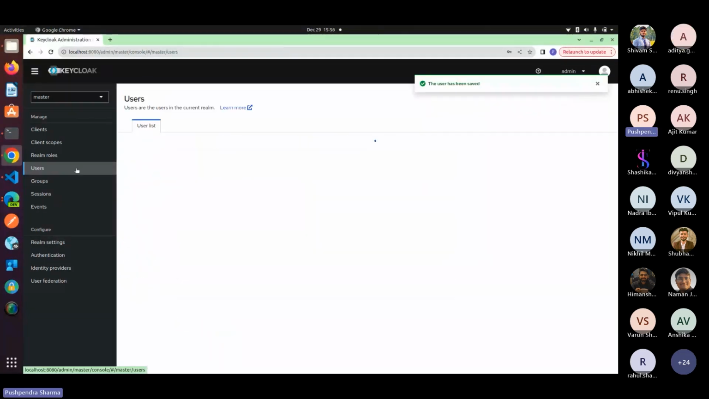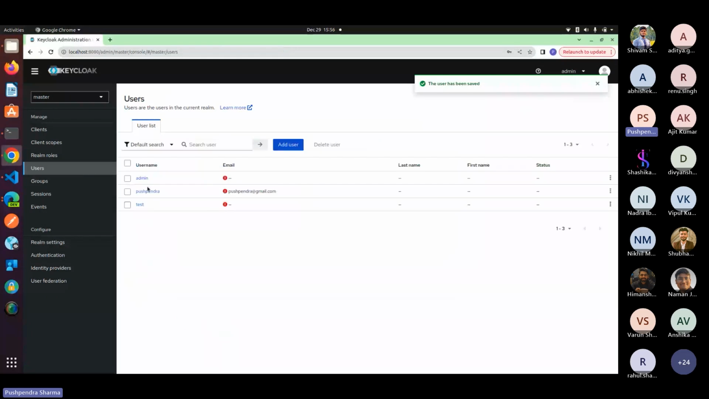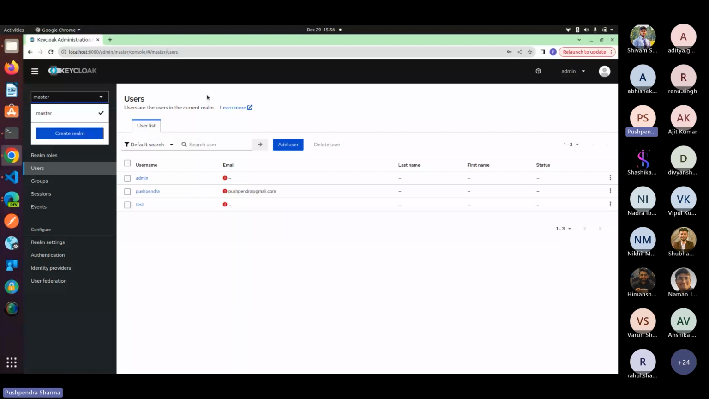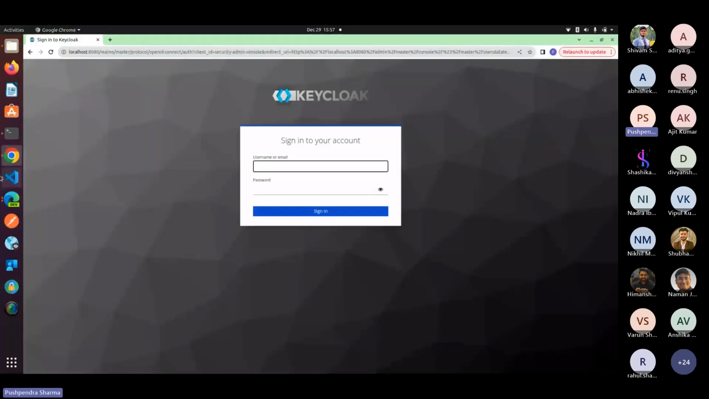So let me go to the user section. The email is also updated now. This is the section we talked about in the slides. We can create a realm from here, but I'm using the master realm currently, which is not advisable. I'm doing it for demo purposes only. Let's sign out of this, and now back to the React app.